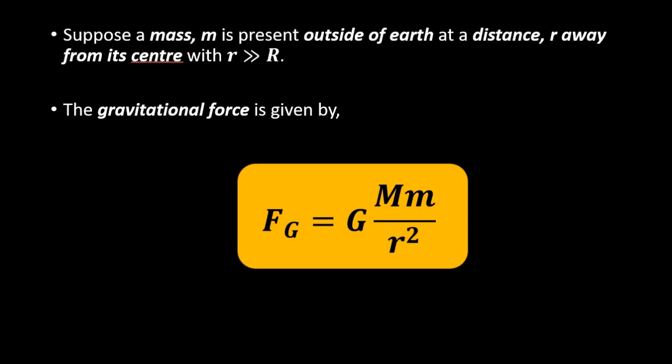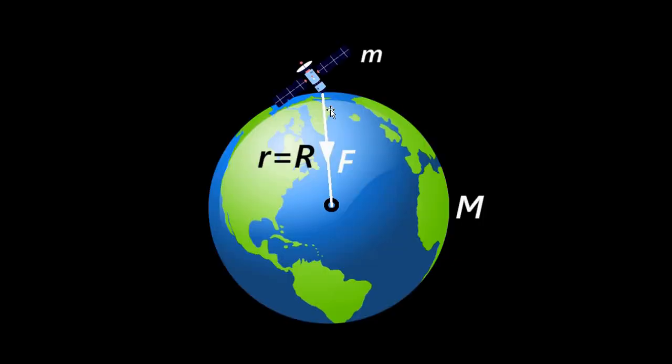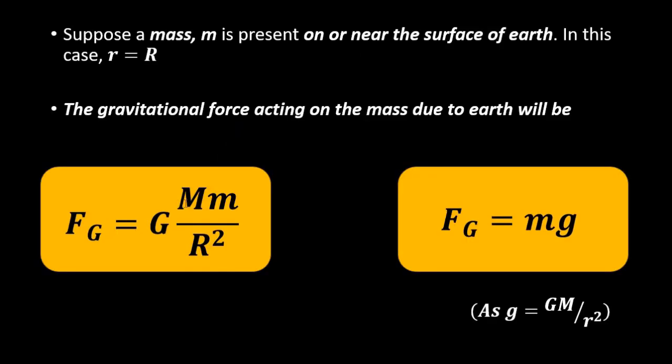And if the object is on the surface or very close to the surface, in that case the separation distance is taken equal to the radius of the Earth, and the gravitational force is equal to G M m by capital R square.